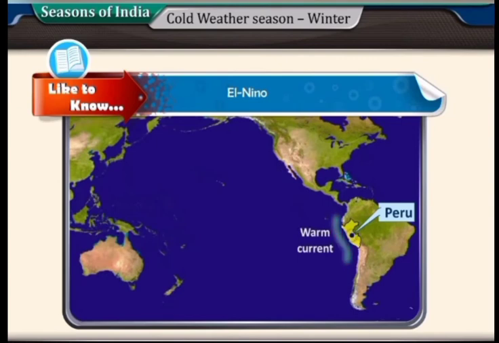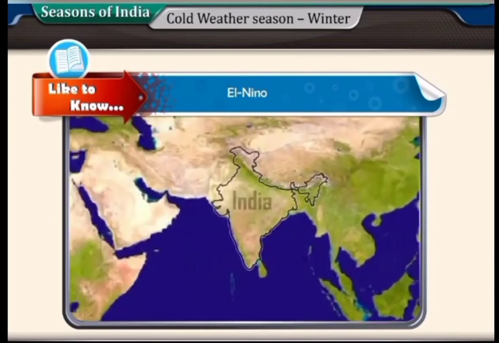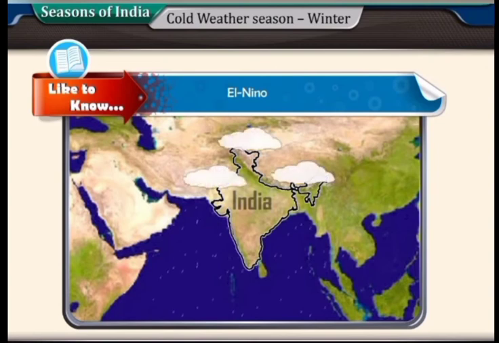This warm current originates to the west of Peru along with the Pacific coast in South America due to atmospheric and oceanic conditions. This current flows westwards and its impact is felt up to India. The El Nino phenomena takes place occasionally. Whenever it takes place, changes occur in the duration of monsoon and amount of rainfall in India.